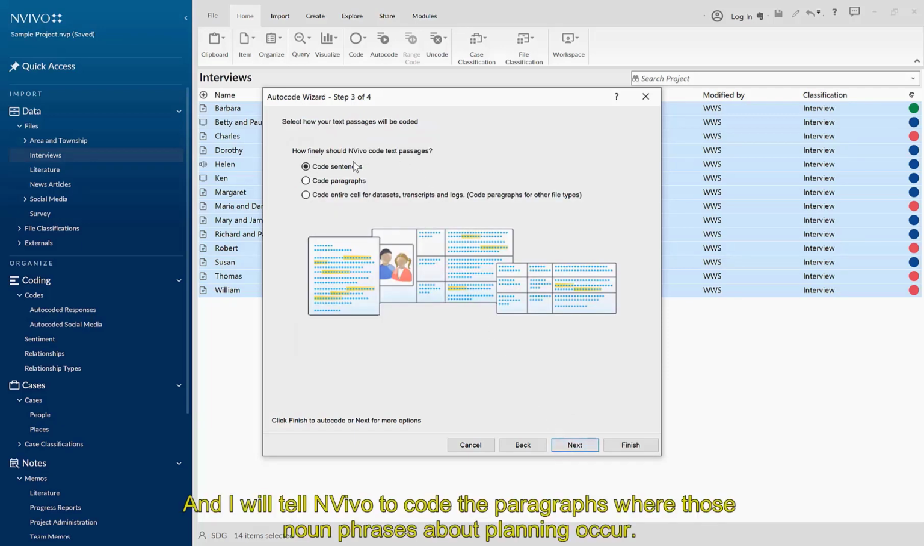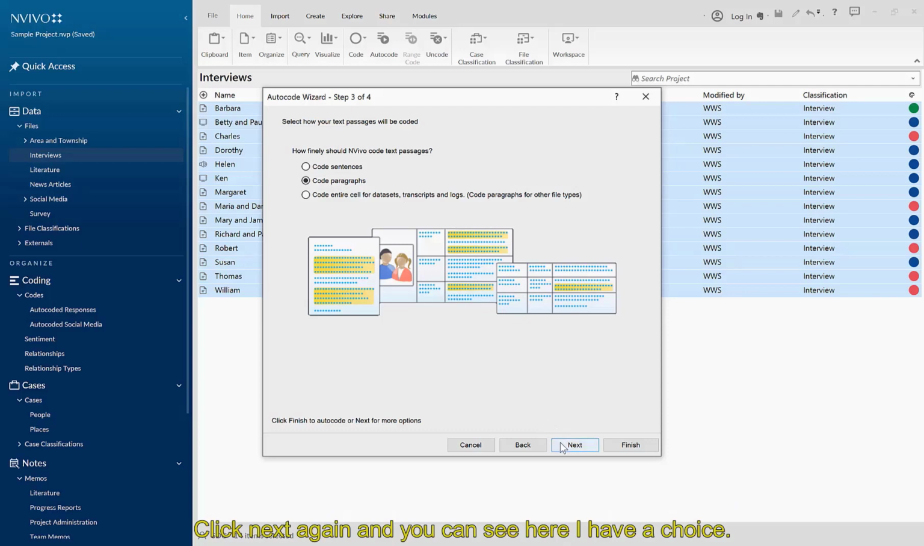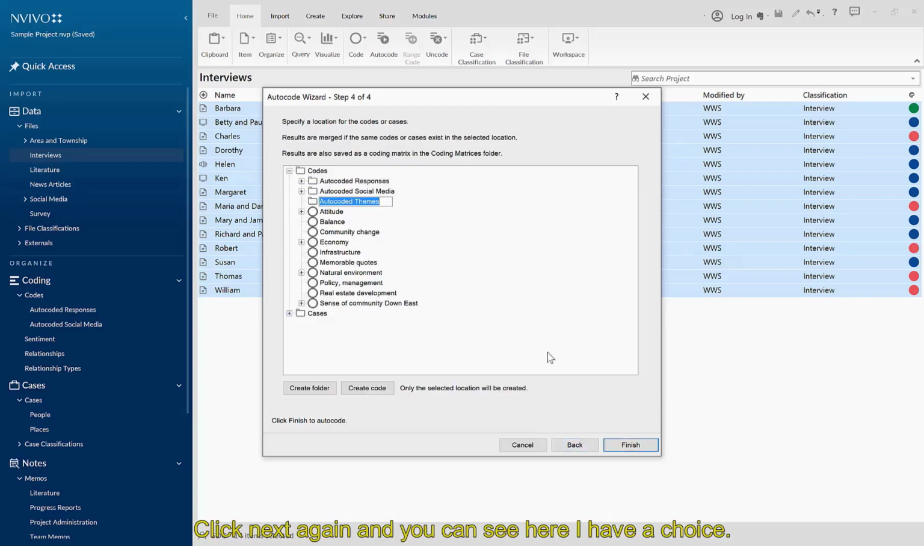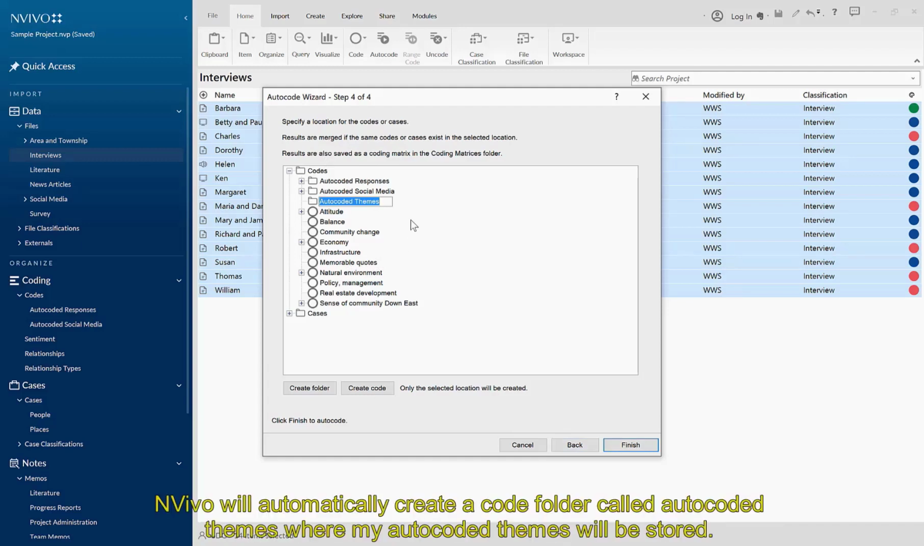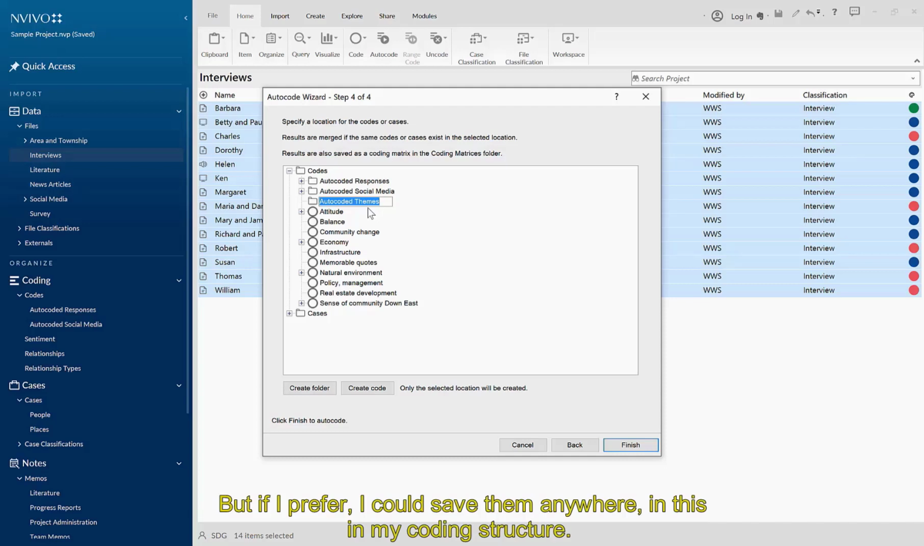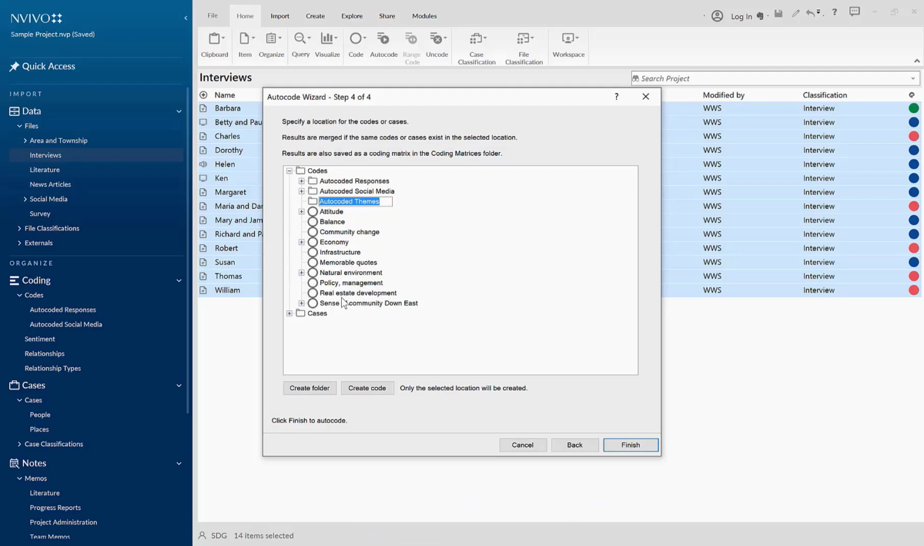And I will tell NVivo to code the paragraphs where those noun phrases about planning occur. Click Next again. And you can see here I have a choice. NVivo will automatically create a code folder called Autocoded Themes, where my autocoded themes will be stored. But if I prefer, I could save them anywhere in my coding structure.